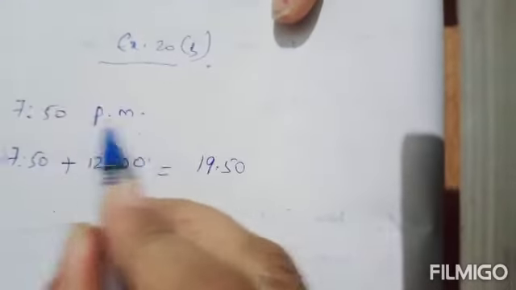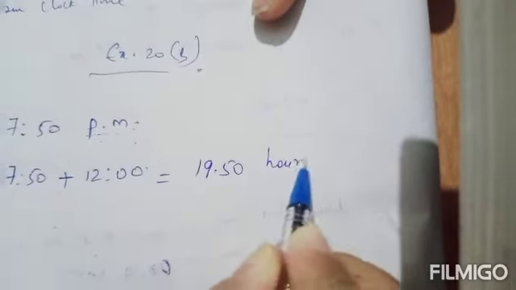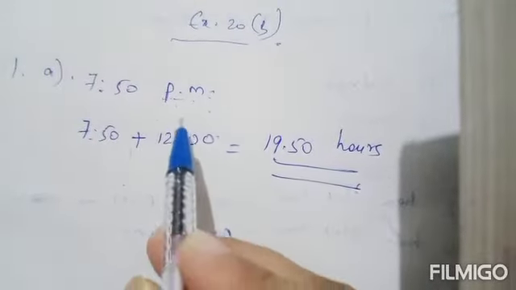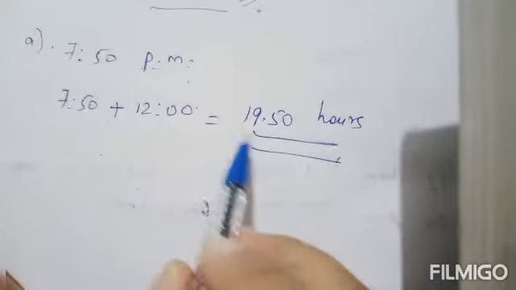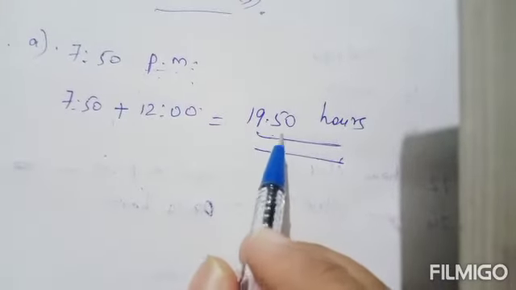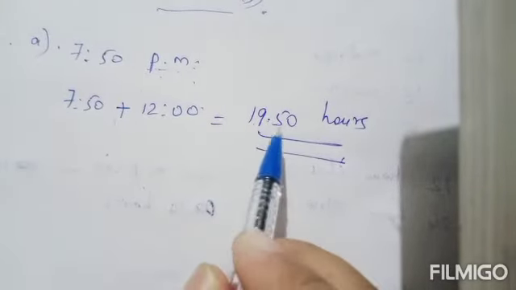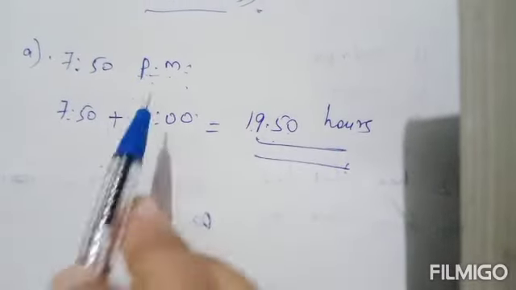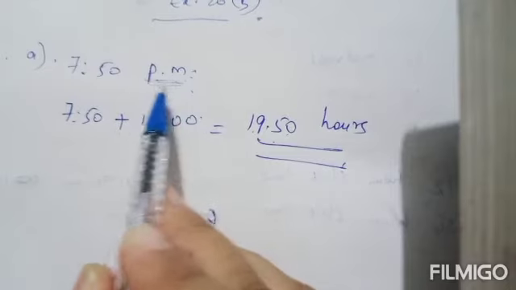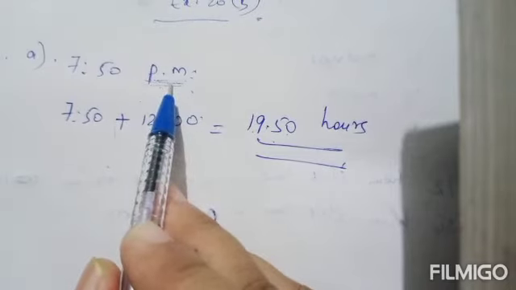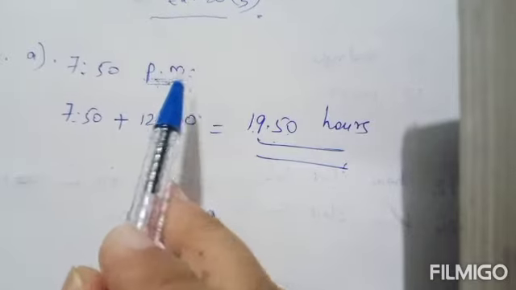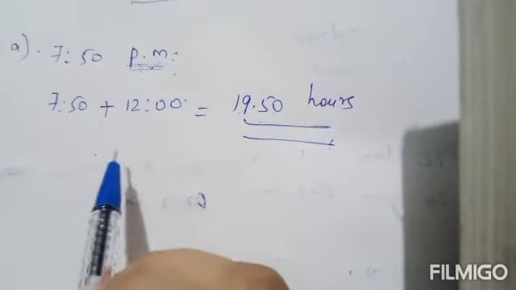It is 19:50, and this PM, replace it by hours. Okay, so 7:50 PM in 12-hour clock time, if you are converting this to 24-hour clock time, it will be 1950 hours. Okay, if the time is given in PM, then add 12 to the given time and replace PM by hours. Okay, that is the method.